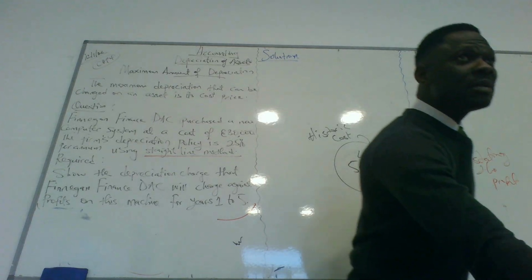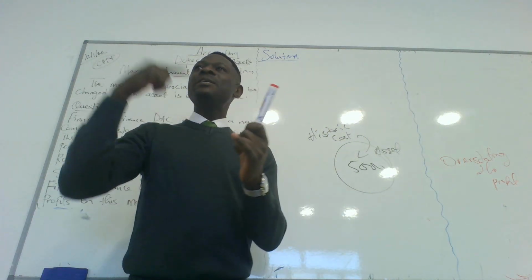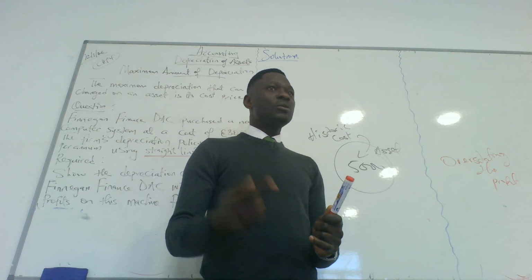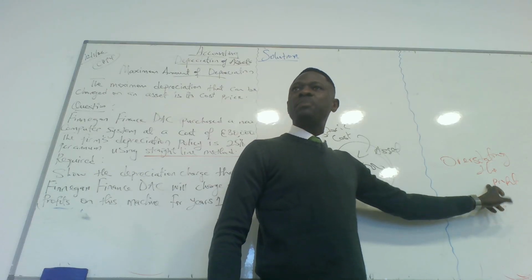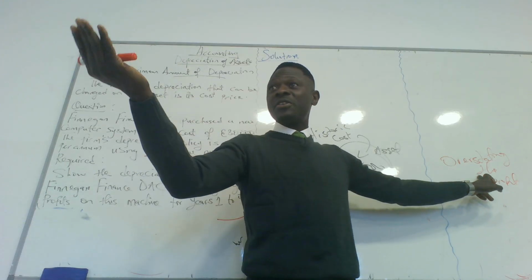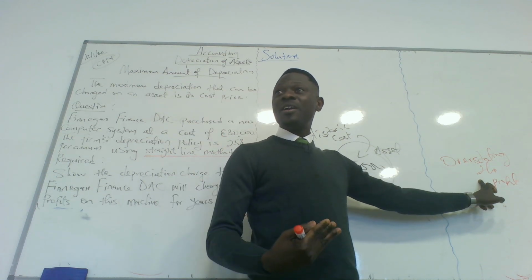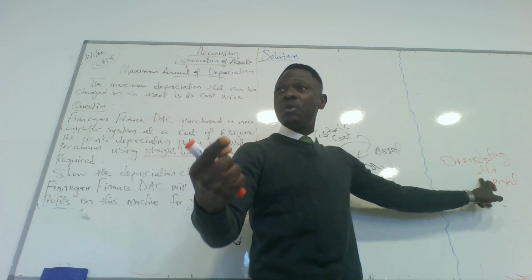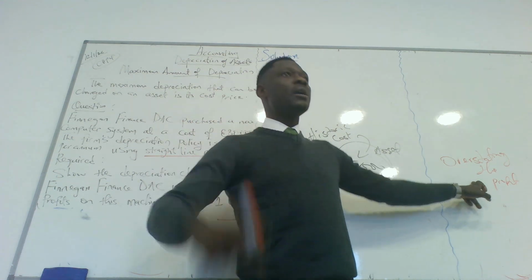The business must always charge depreciation on the profit so that it will not overstate its profit. When you overstate your profit, you think you have more profit, not knowing that you don't have more. Because you have to remember that you are using an equipment that will always depreciate over time.